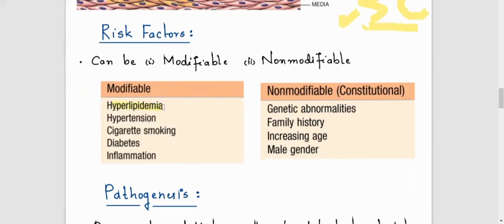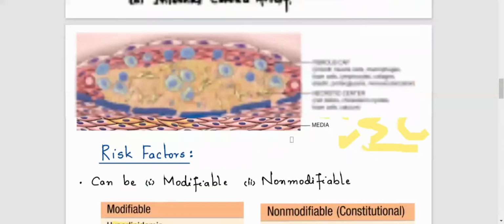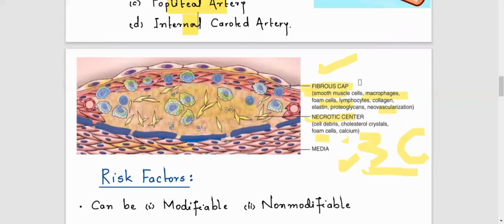You can control hypertension, smoking cessation, diabetes and inflammation. The other category is the non-modifiable risk factors, which are not in our control. These are genetic abnormalities, family history, increasing age, and the male gender. The most important features are the fibrous cap and the necrotic center.